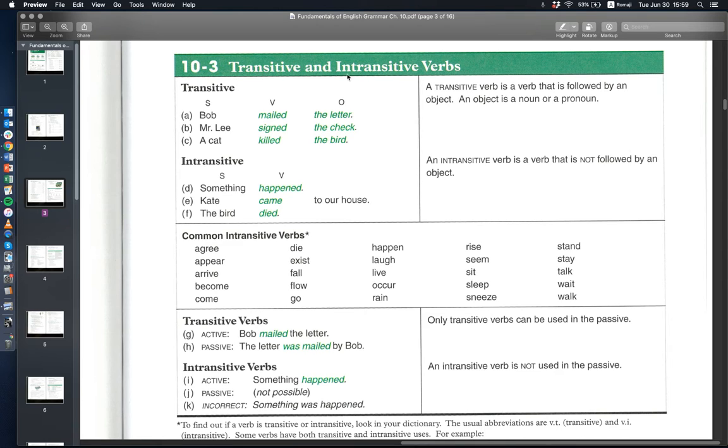Transitive and intransitive verbs. In Japanese, I didn't know these words before today. I had to look them up in Japanese. Transitive is tadoshi. I'm sorry about my pronunciation. And this one is jidoshi. Intransitive verbs is jidoshi and this is tadoshi. Maybe you don't even know the Japanese grammatical word for that.